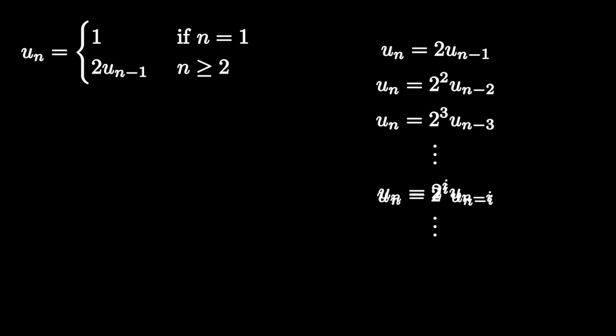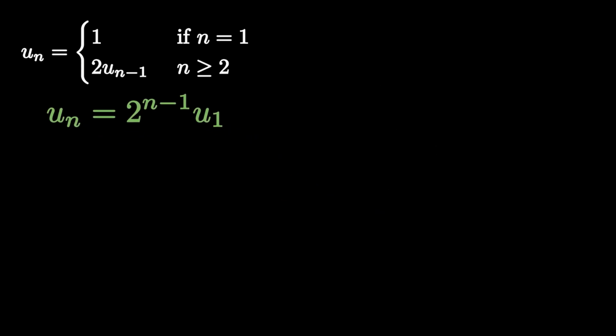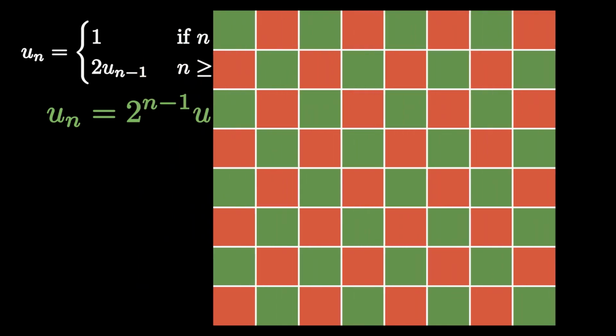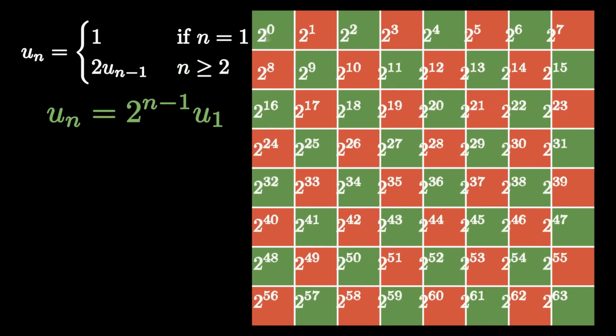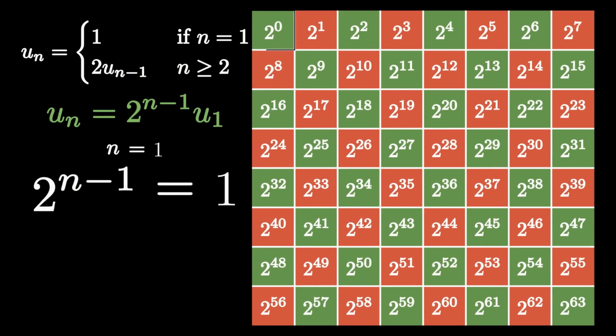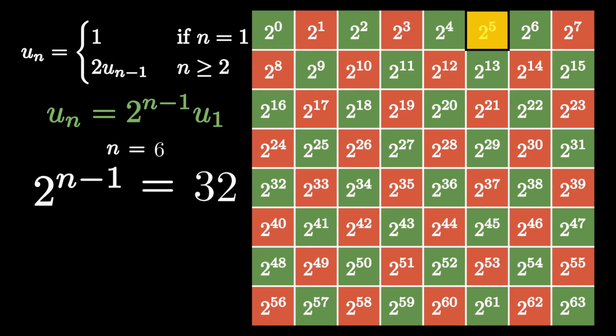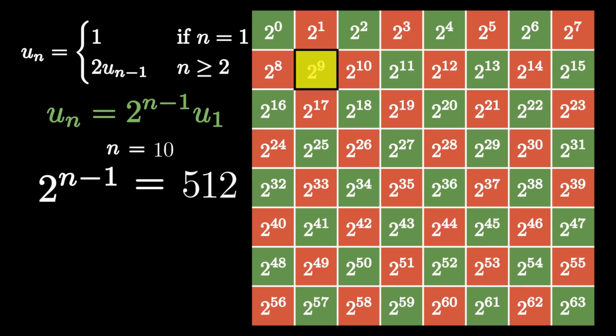Keep going until the very last step, i.e. for i equals n minus 1, we obtain u_n equals 2 to the power of n minus 1 u_{n-(n-1)}, which is 2 to the power of n minus 1 u_1. And that's how this sequence really looks. Now let us see what happens if we compute this sequence for each possible value of n in the chessboard. For the first cell, we started with 1 rice grain, the next one 2, then 4, 8, 16, and so on.